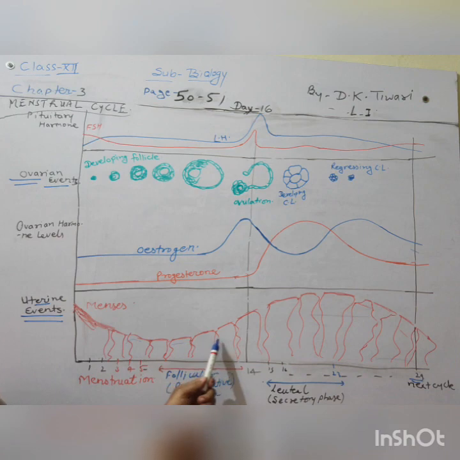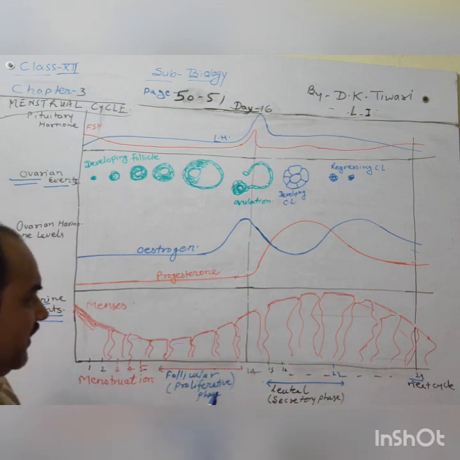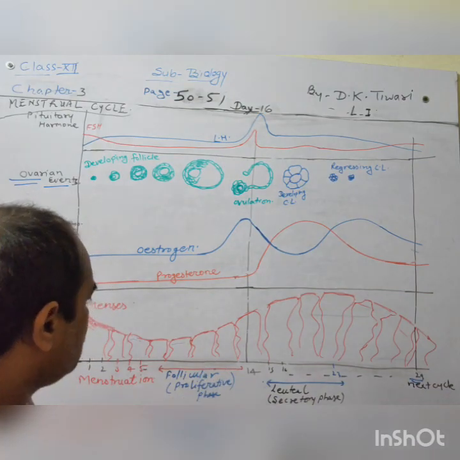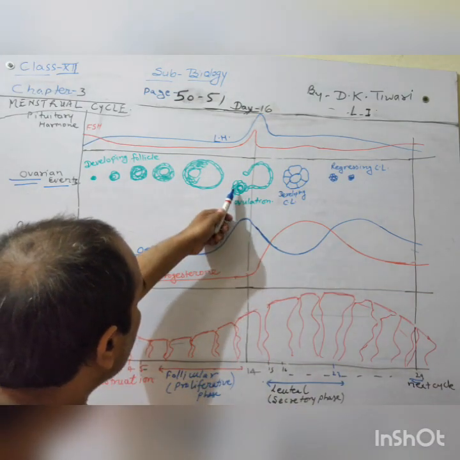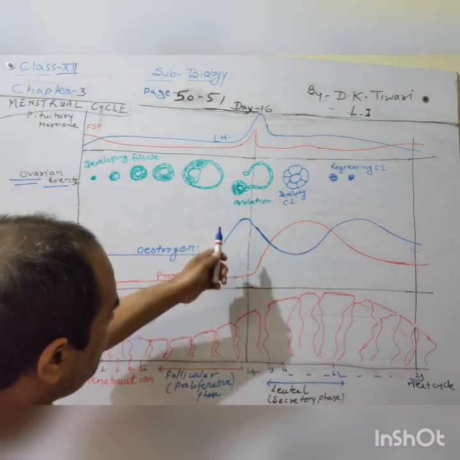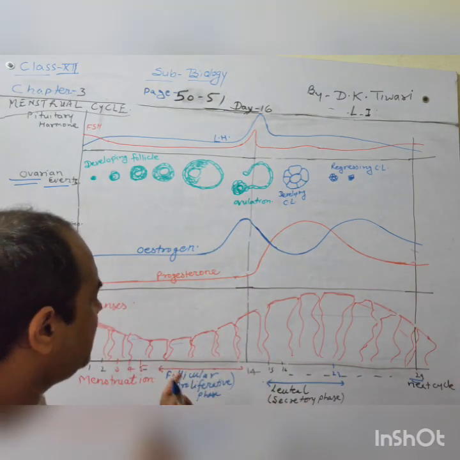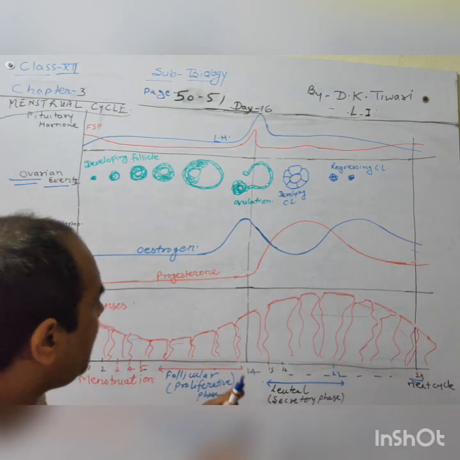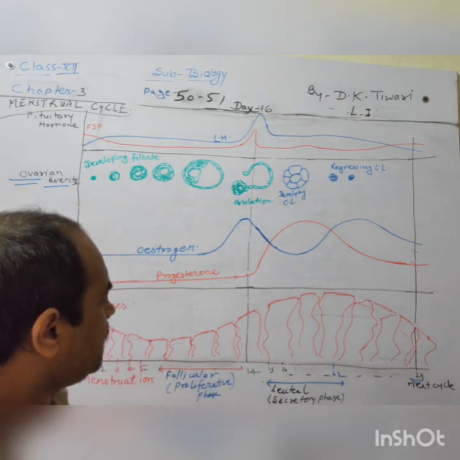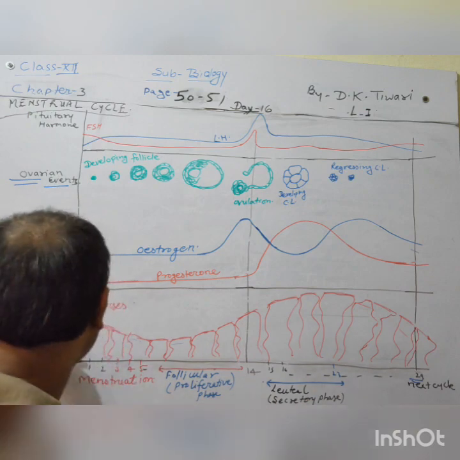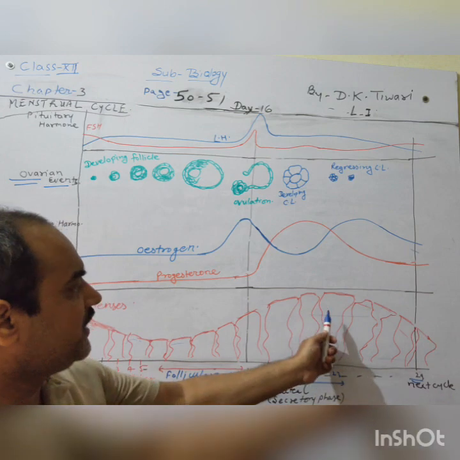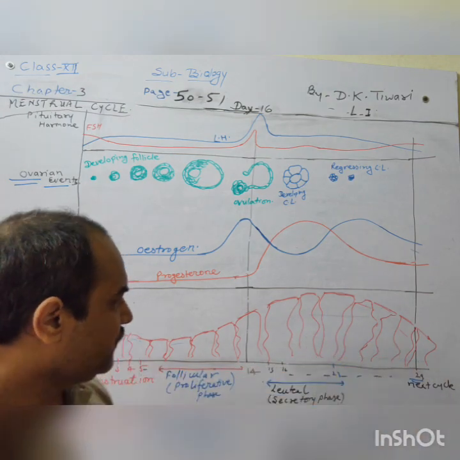These are the endometrial lining. These are getting proliferated gradually, and at the 14th day is the ovulation. Ovulation takes place at the 14th day. This is always fixed, and after that 14th day the secretory phase will continue for the uterine events, where secretion or thickening of the endometrial lining will continue till the next cycle begins.